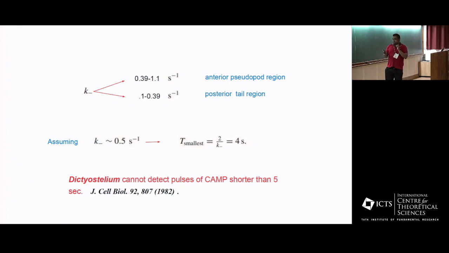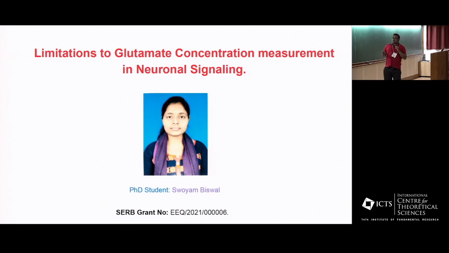In this next portion of the talk, I'll be talking about limitations to glutamate concentration measurement in neuronal signaling. This work has been done in collaboration with my PhD student Swayam, and I would like to acknowledge this grant from SERB.